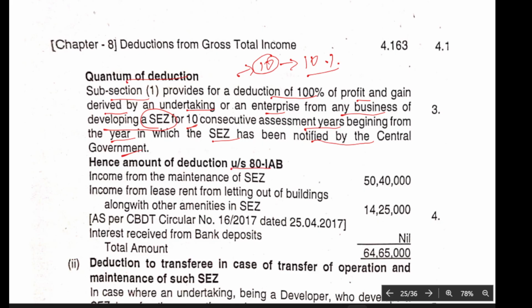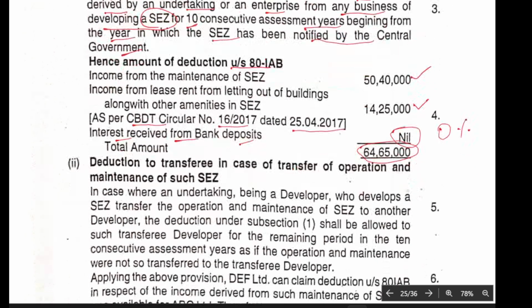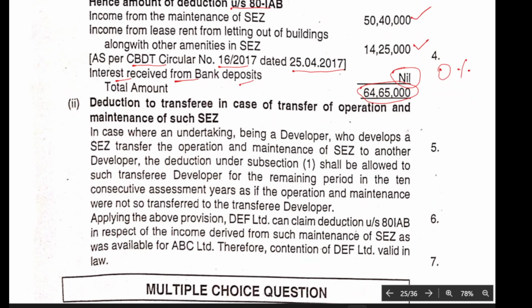Hence, the amount of reduction: income from maintenance, 50 lakhs, 100% reduction. Income from lease rent or letting out the building along with the amenities, 14 lakh 25,000, 100%. As per the CBDT circular dated 25/4/27, it is available. Interest received from bank deposit: nil. No, it is not available. Total amount available: 64 lakh 25,000. First is clarified: other than the interest amount, everything is 100% allowable under 80-IAB.